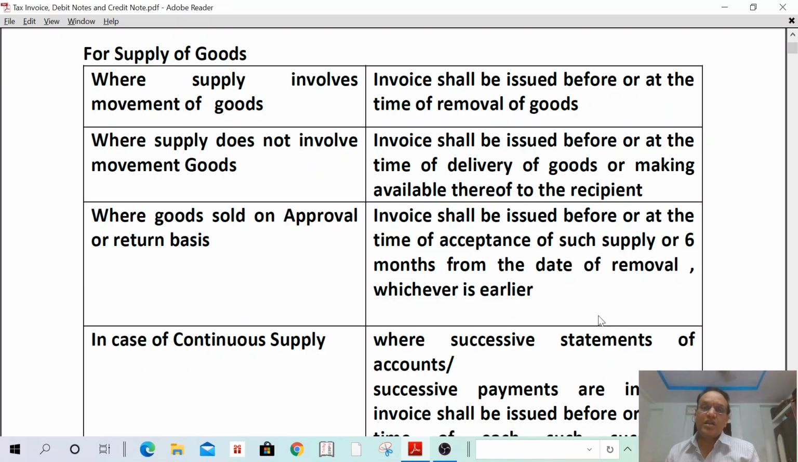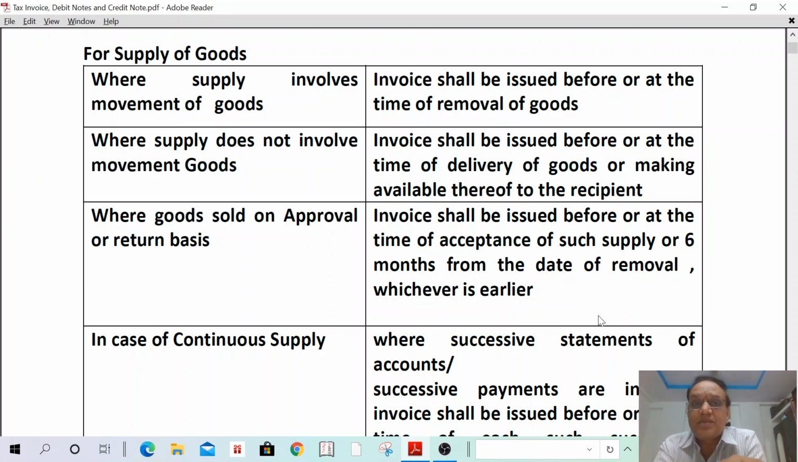Suppose the gold merchant sends goods to the Mumbai person on 1st January. If the goods are accepted, then the invoice is issued on the date of acceptance. If the goods are not accepted, within 6 months, that is 1st January plus 6 months, 30th June. So the invoice shall be issued on the date of acceptance. If not accepted, the invoice shall be issued before 30th June. To read it out: the invoice shall be issued before or at the time of acceptance of such supply, or 6 months from the date of removal, whichever is earlier.